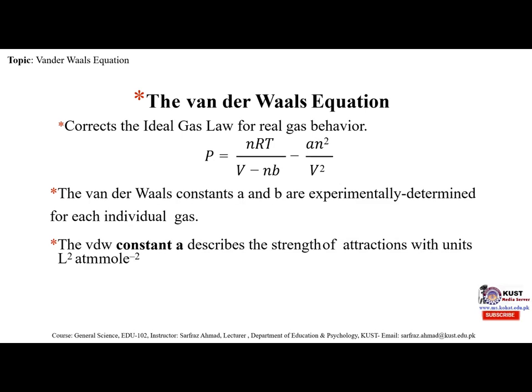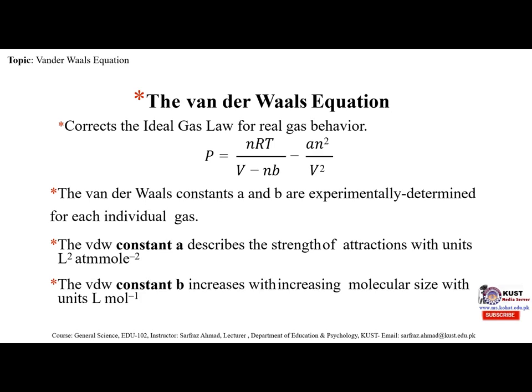The van der Waals constant a describes the strength of attractions, with units L square atmosphere per square mole. The van der Waals constant b increases with increasing molecular size, with unit L per mole.